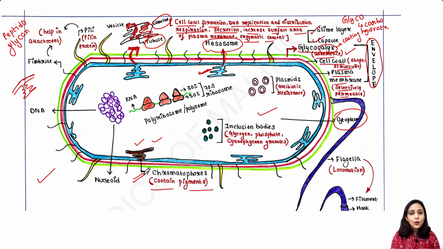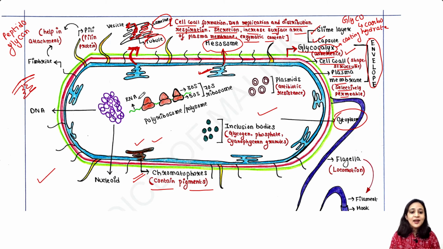They require chlorophyll for their photosynthesis. Now these chlorophylls are accumulated in these chromatophores. Apart from chlorophylls, other pigments are also there in these chromatophores in bacterial cells.